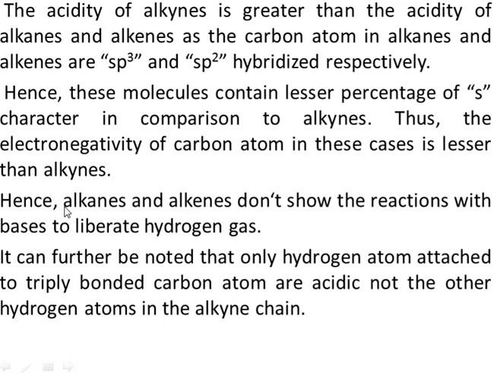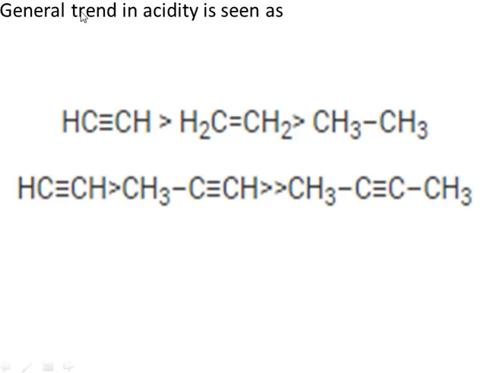In alkanes and alkenes, there is lesser s character, so it is not much prominent, and therefore they do not undergo these sorts of reactions. Alkanes and alkenes are not acidic, so they do not react with metals to liberate hydrogen gas. The general trend in acidity is this one. Here we have a terminal alkyne with hydrogen directly attached to the triple bond, so this is most acidic.